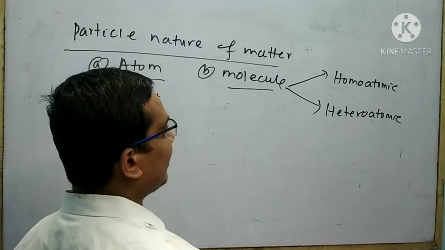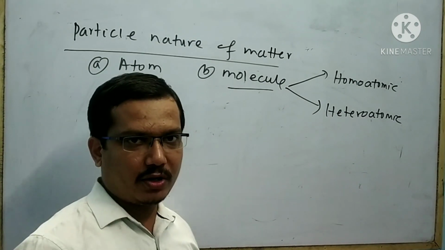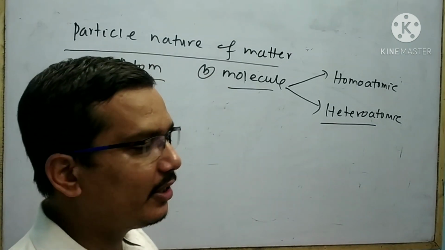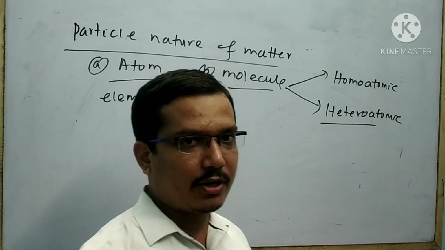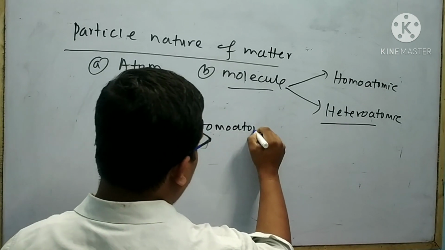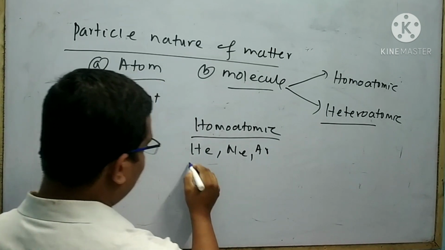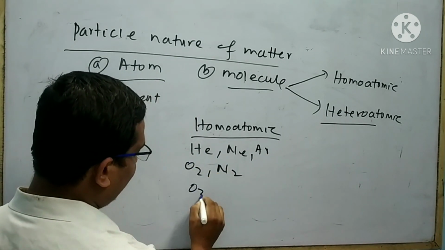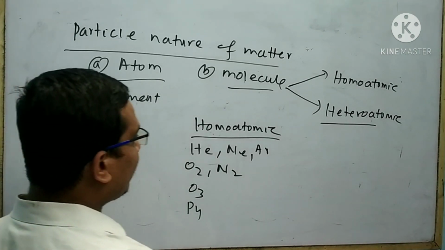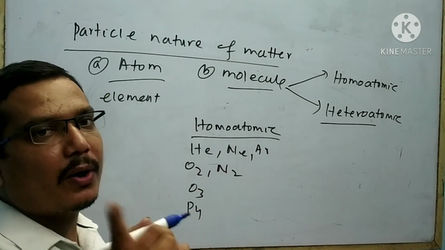Homoatomic molecule is again divided into different types, that is your monoatomic molecule, diatomic molecule, triatomic molecule, like that. Similarly, heteroatomic molecule is also divided into different types, diatomic, triatomic, tetraatomic, like that. Take some examples of homoatomic molecule. Helium, neon, argon, O2, N2, O3, P4. These are said to be homoatomic molecules.